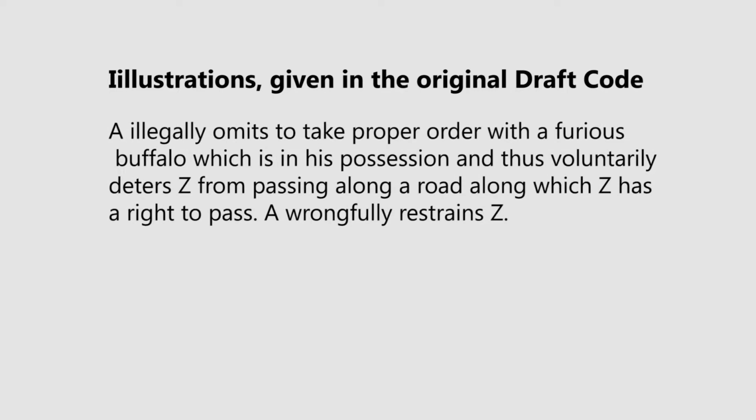Similarly, if A illegally omits to take proper order with a furious buffalo which is in his possession and thus voluntarily deters Z from passing along a road along which Z has a right to pass, even here A can be said to be wrongfully restraining Z.